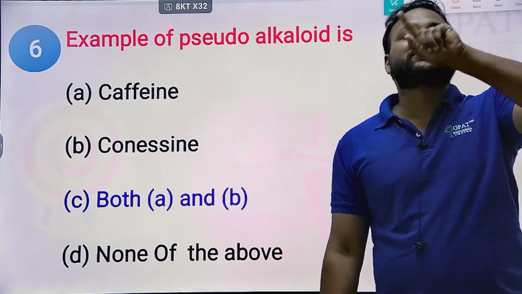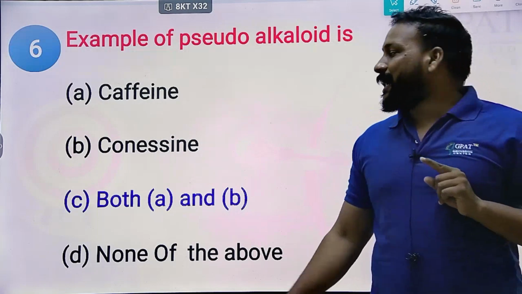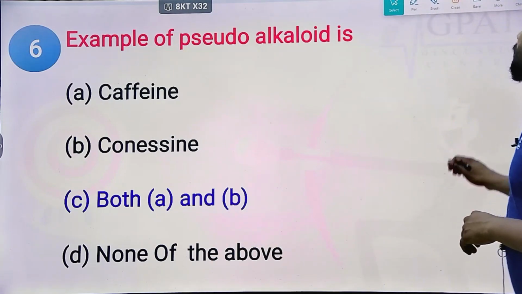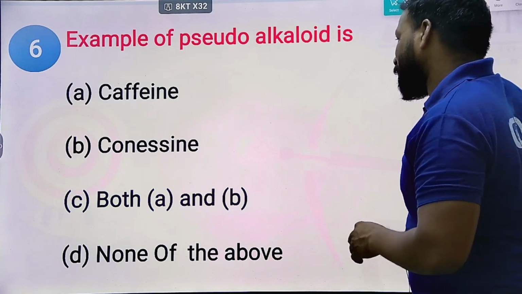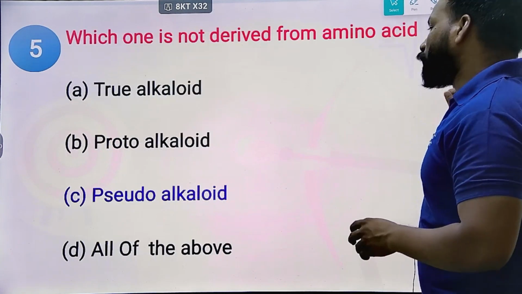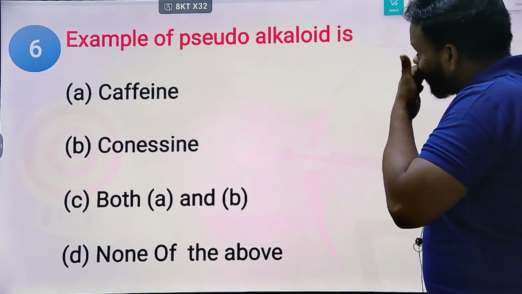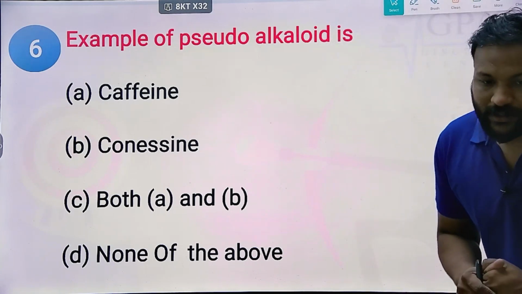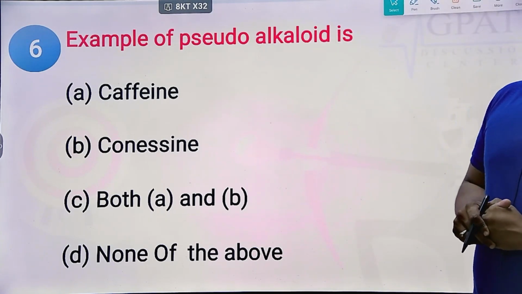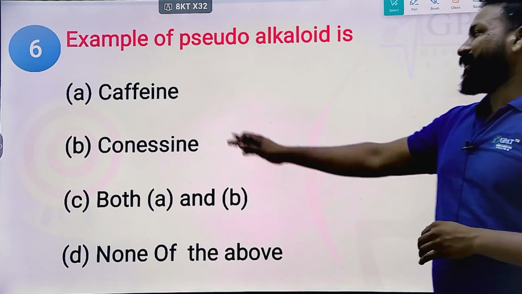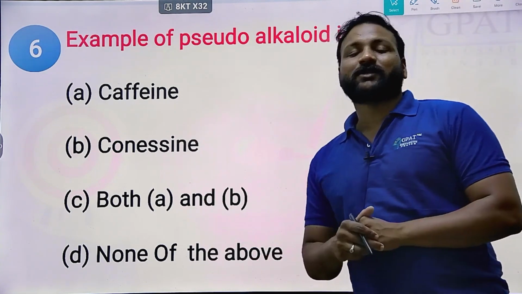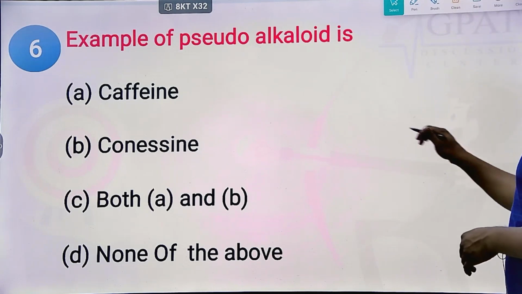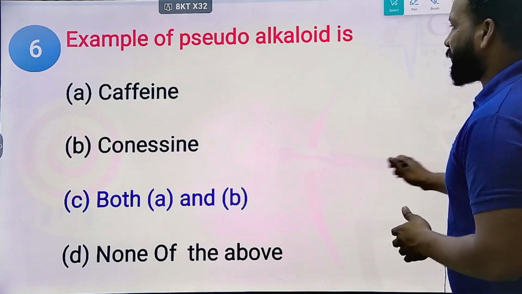Do remember STP: steroidal, terpenoidal, and purine alkaloids. So the option will be both A and B. Coniine and caffeine also belong to the examples of pseudo-alkaloids. Yes, that's the right answer.